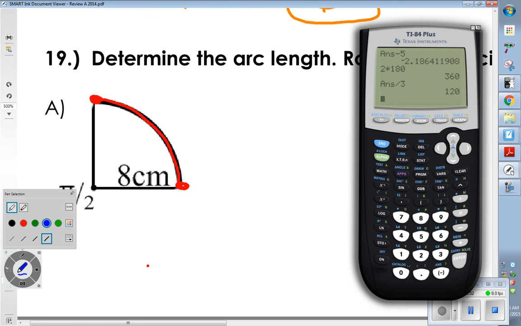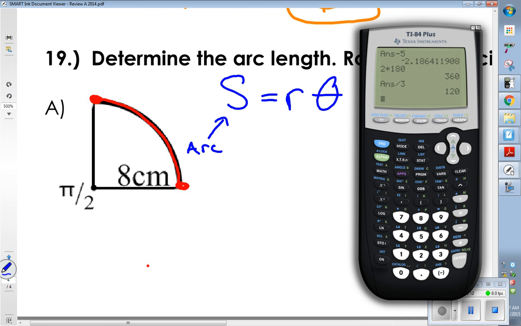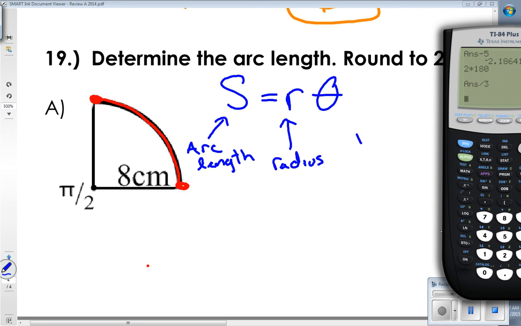S equals R theta. That's our formula. S stands for arc length, which is what we're looking for here. What does R stand for? It stands for radius. What is theta going to stand for? That's our angle, and more specifically, what has to be true about that angle? It's got to be in radians.